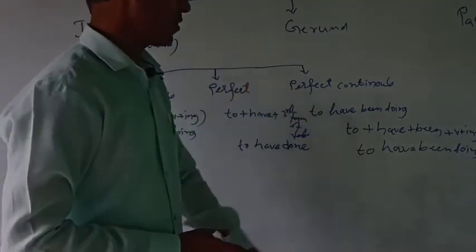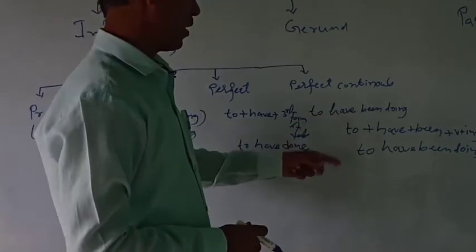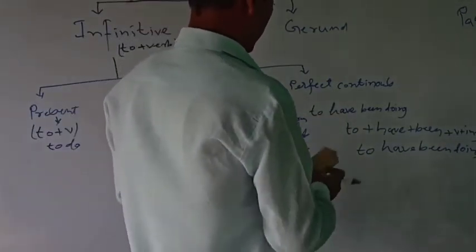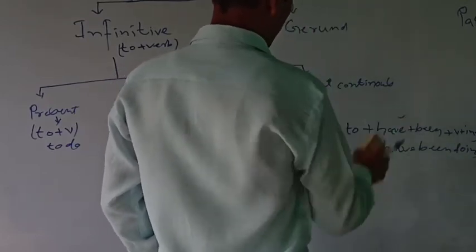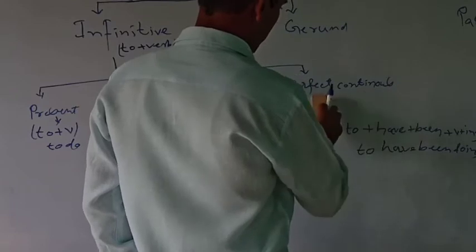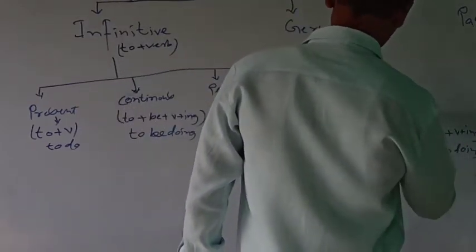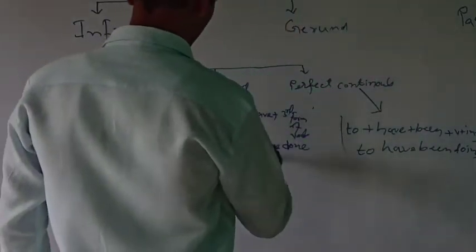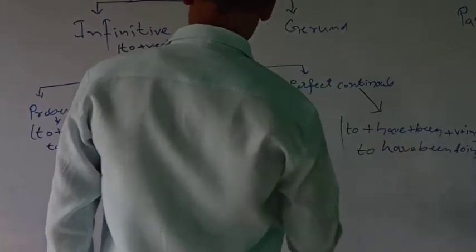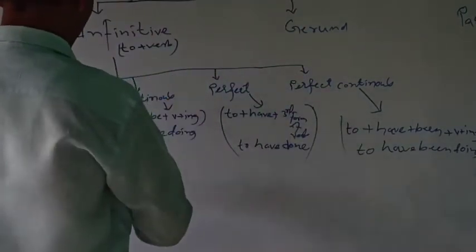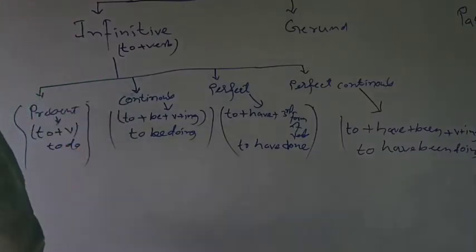And perfect continuous infinitive means to have been doing, that is to plus have plus been plus ing. This is what we got about perfect continuous infinitive, this is about perfect infinitive, this is about continuous infinitive, and this is about present infinitive. All right.